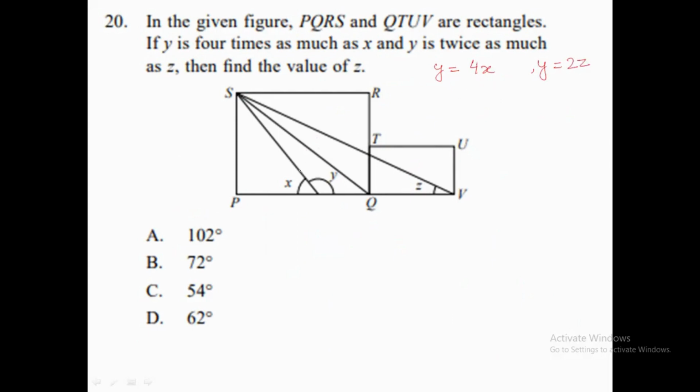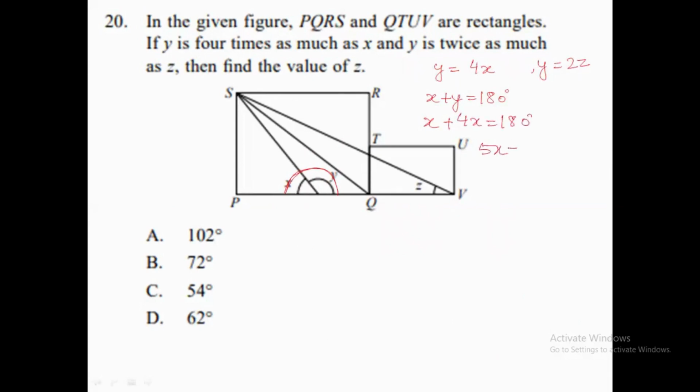Okay, so how are we going to find it? We can see over here, this X and Y together form a linear pair. So which means X plus Y is equal to 180 degrees, because they are forming a linear pair. So let's put the value of Y. X will remain X only, and in the place of Y we can put 4X. So that is equal to 180 degrees.